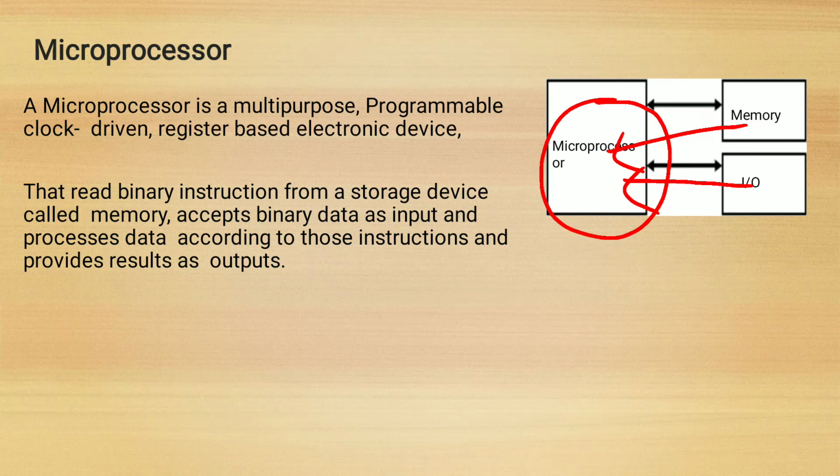Then after the instruction, the result is given as output through output devices. Microprocessors are actually just a CPU on a chip.